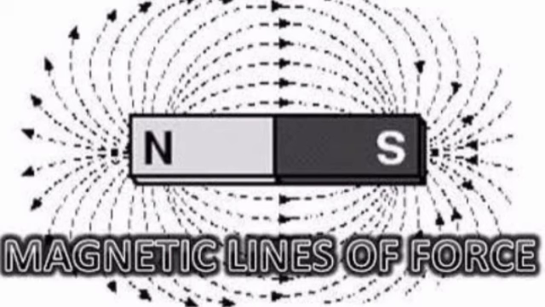Magnetic lines of force are in a state of tension like a stretched spring. Magnetic lines of force repel each other. Magnetic lines of force do not intersect each other. The number of magnetic lines of force at a particular point determines the strength of the magnetic field there.